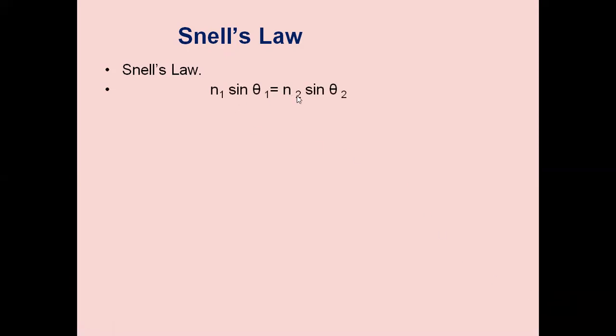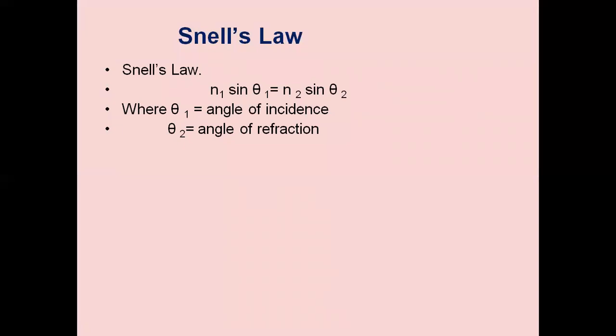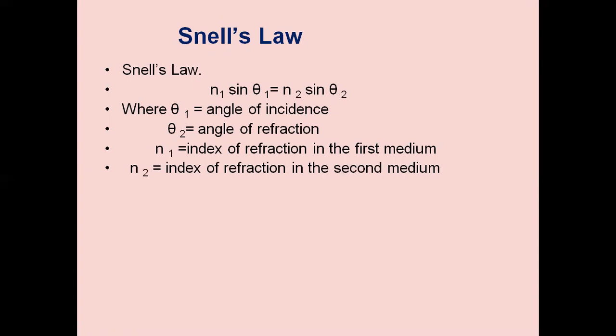N1 sine theta 1 equals N2 sine theta 2, where theta 1 is the angle of incidence, theta 2 is the angle of refraction, N1 is the index of refraction in the first medium, and N2 is the refractive index in the second medium.